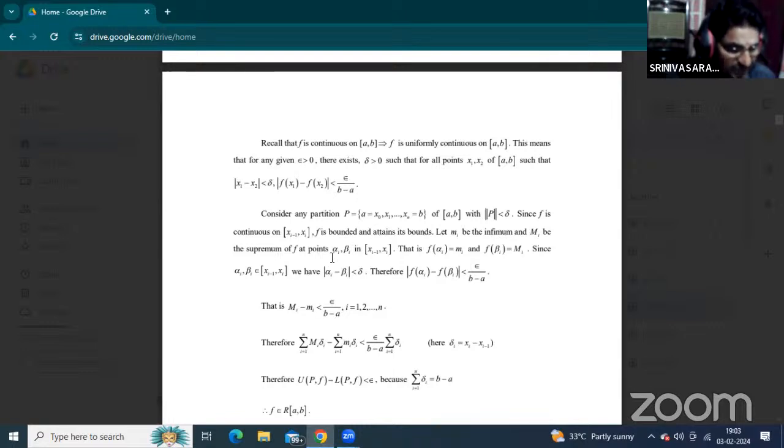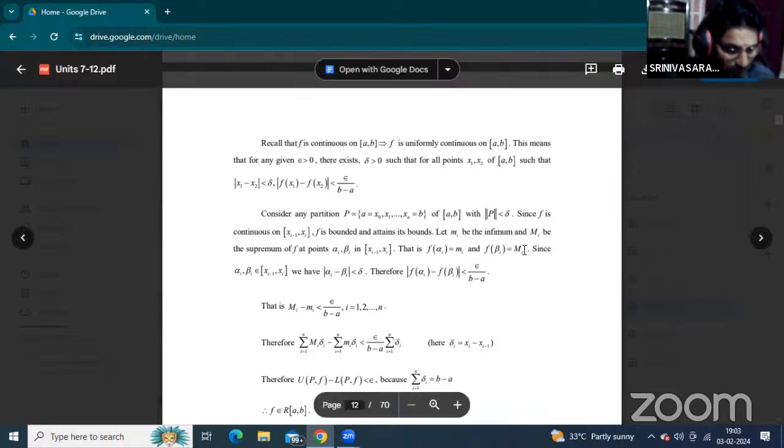The boundary values, infimum and supremum, the lower and upper values, depend upon the function. We get f of x(i-1) equal to small mi, that is f of alpha i equal to mi, and f of xi, that is f of beta i, equal to the supremum value.